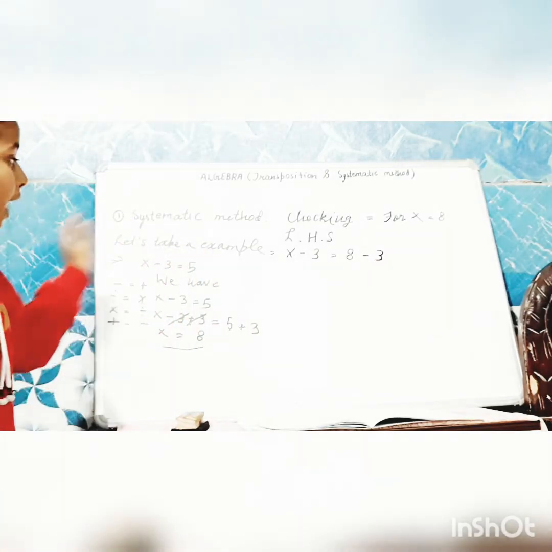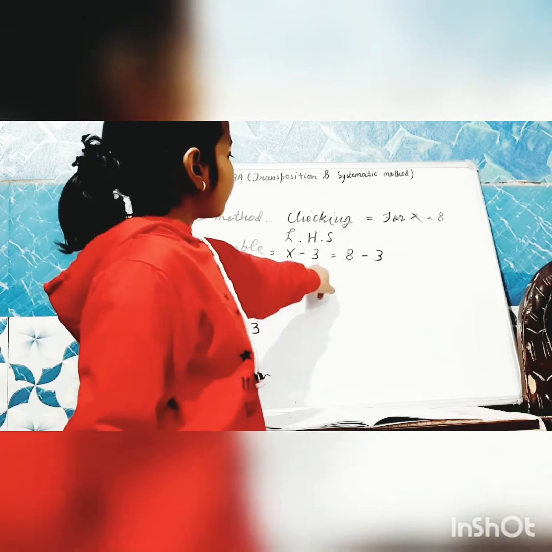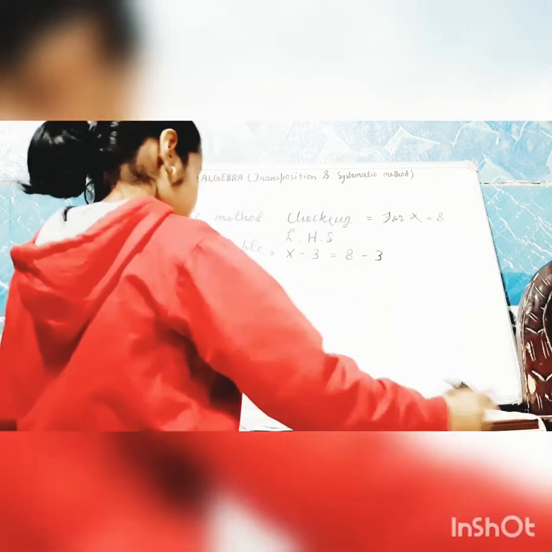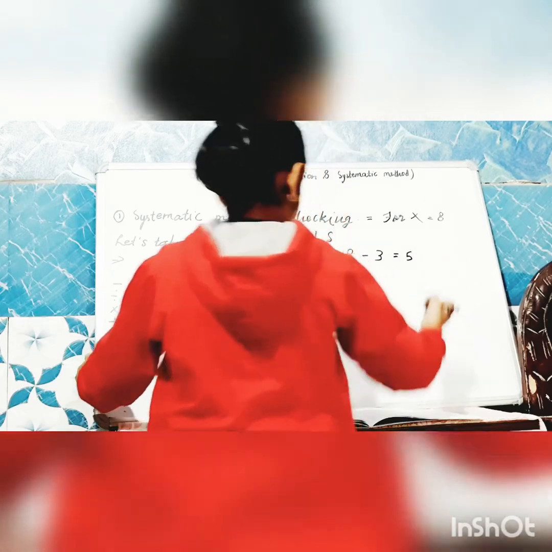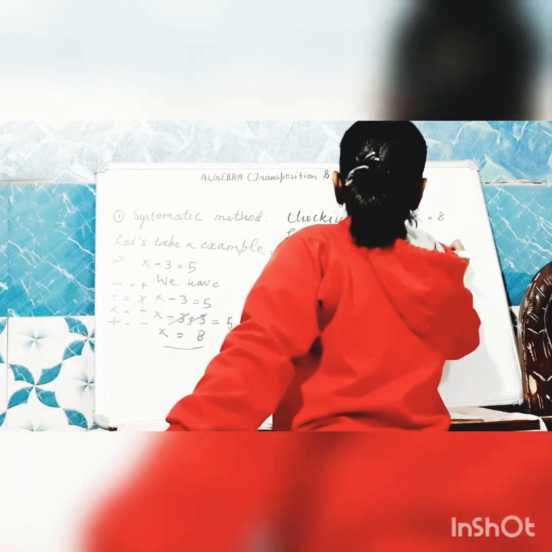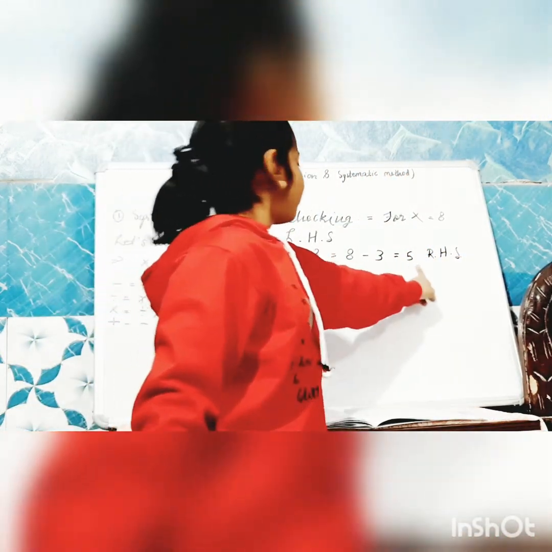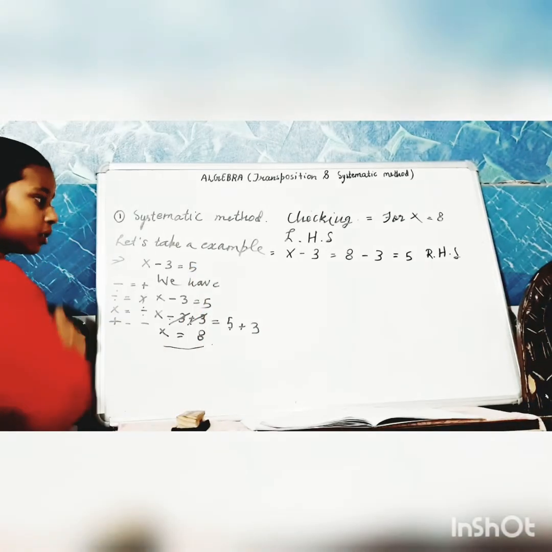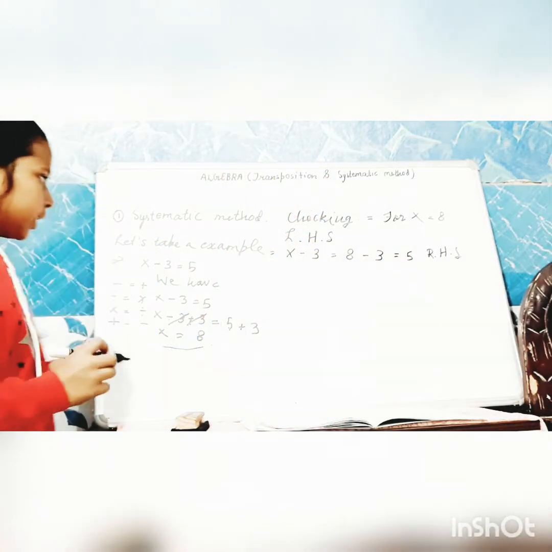Because I told you we have to minus 3. So we'll minus 3 from x and then we'll minus 3 from 8. So we'll get 5, which is the answer, RHS. Now, we know that 5 was our answer before also. So, if we are getting the answer 5, our answer is correct.